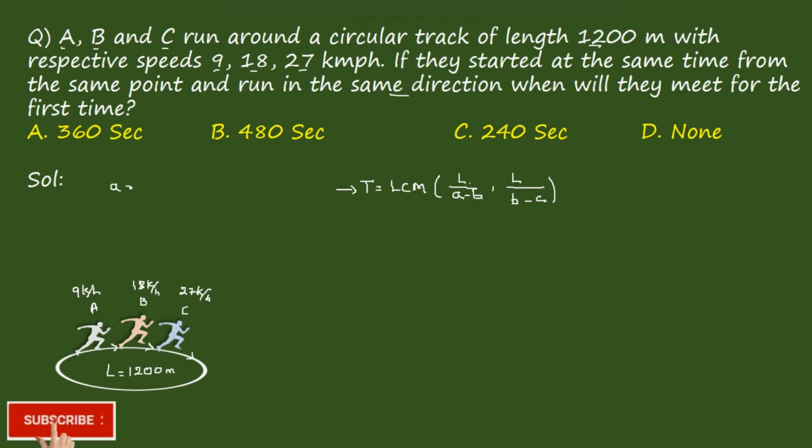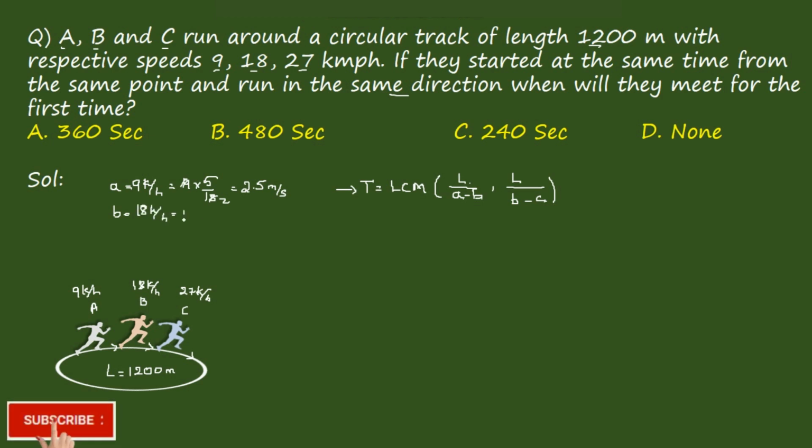So A is given as 9 kilometers per hour. Converted into meters per second, it becomes 9 into 5 by 18. 1 it goes by 2, which is equal to 2.5 meters per second. Consider B is equal to 18 kilometers per hour.